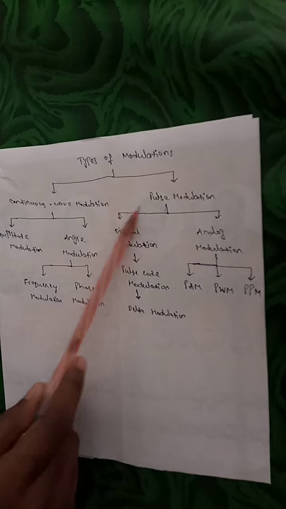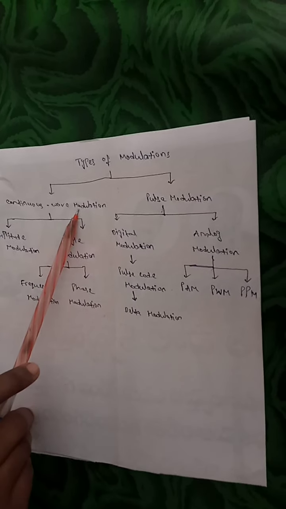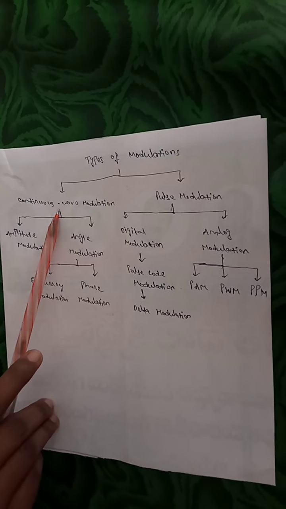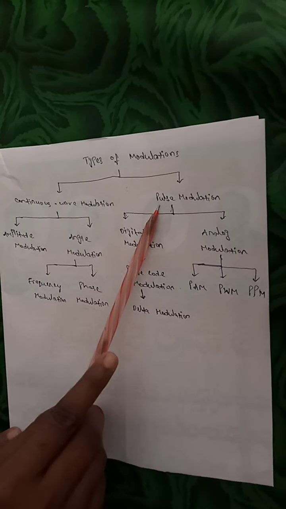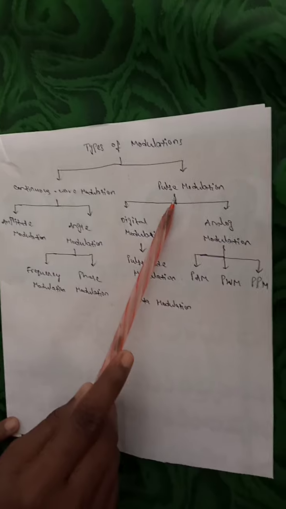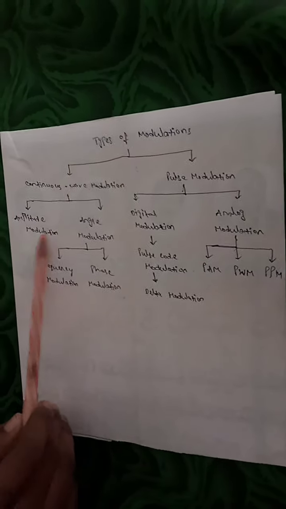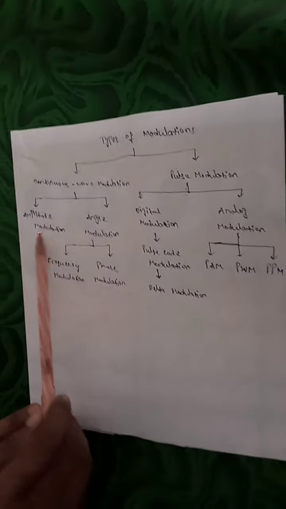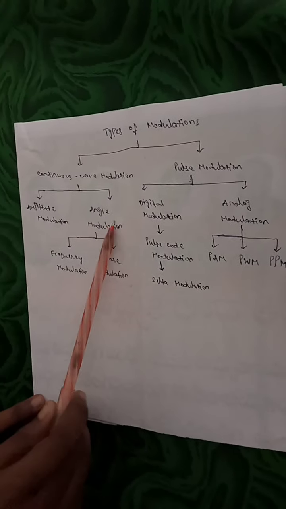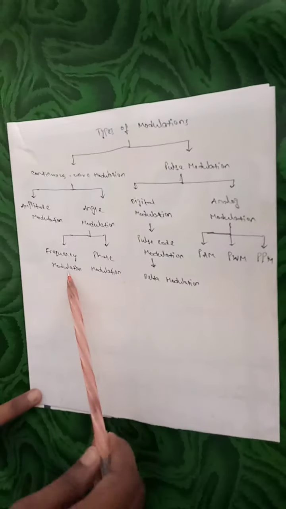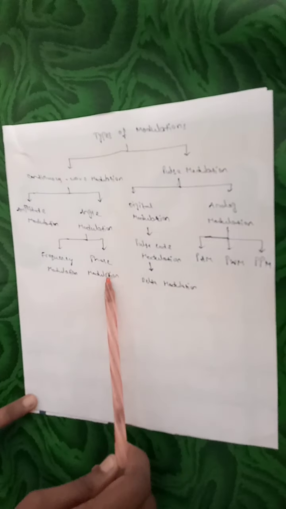Modulation will be classified into two types: continuous wave modulation and pulse modulation. Continuous wave modulation is also called analog modulation. Pulse modulation is also called digital modulation or discrete modulation. Continuous modulation will be again classified into two types: amplitude modulation and angle modulation. Angle modulation will be subdivided into frequency modulation and phase modulation.